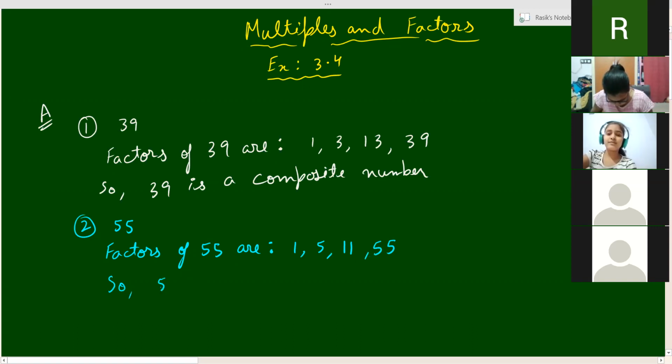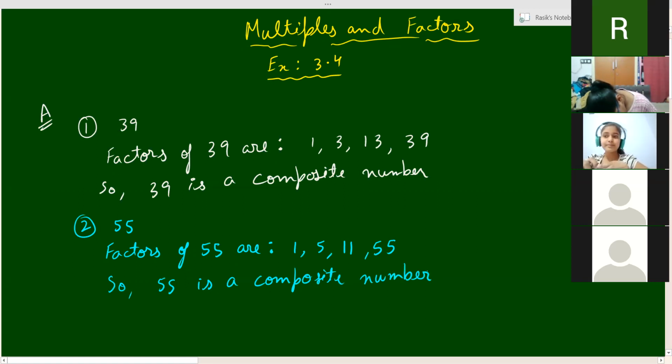So 55 is composite. No problem, beta, कोई बात नहीं. So 55 is a composite number. Chalo, very good. Your answer is correct. It is a composite number.